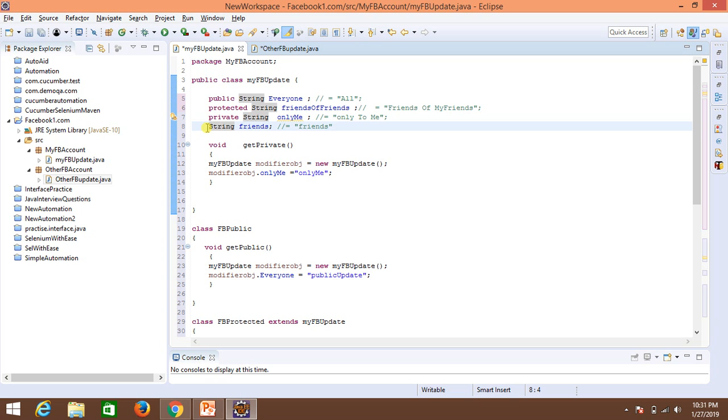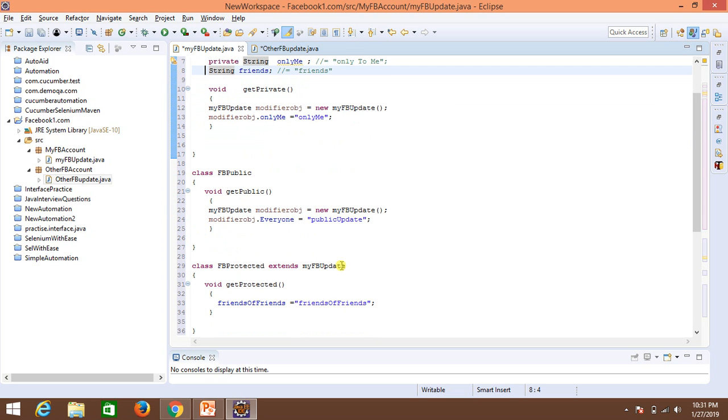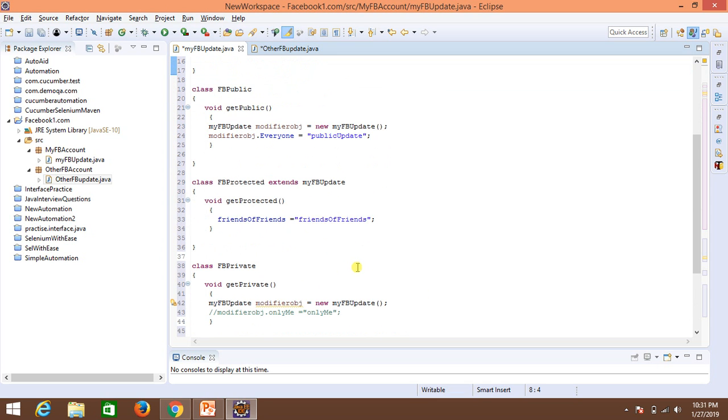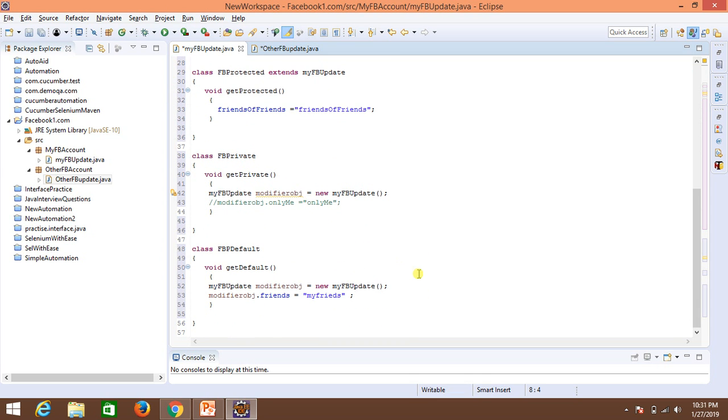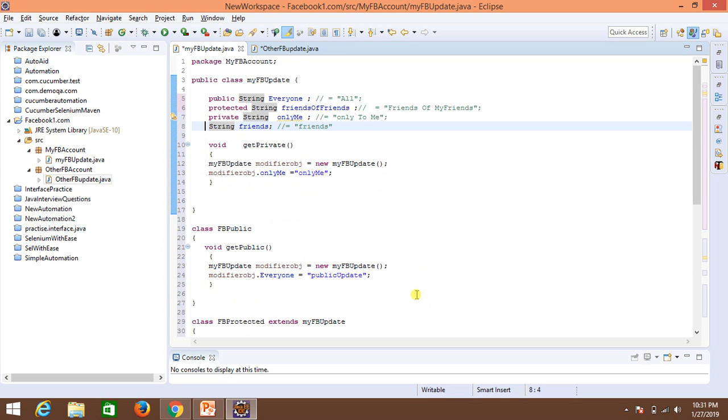Okay, the next question around this is, if you don't extend the parent class within the same package, can you access the protected one?